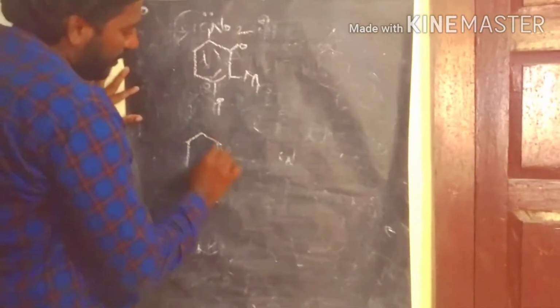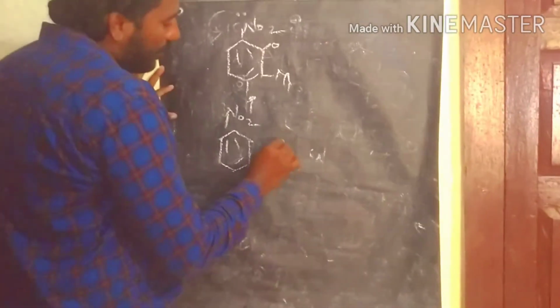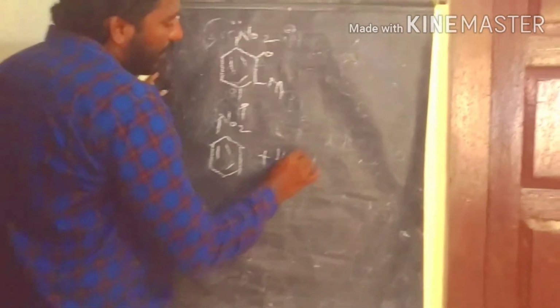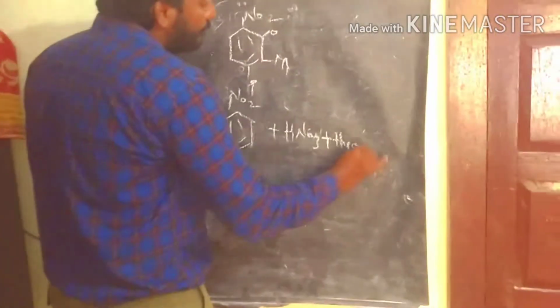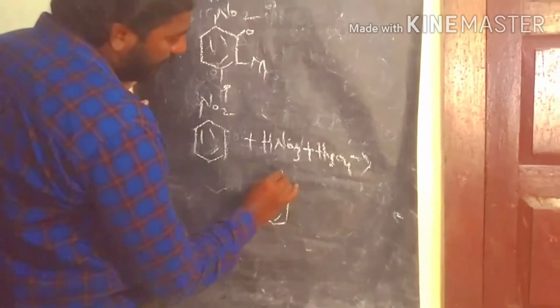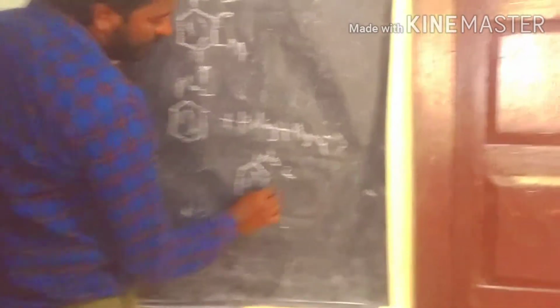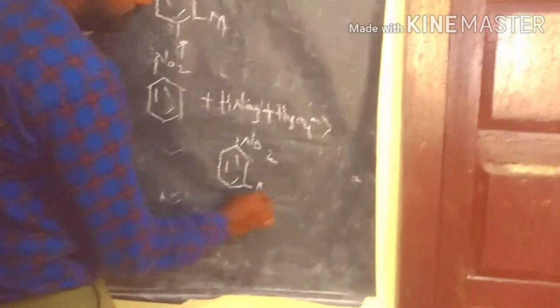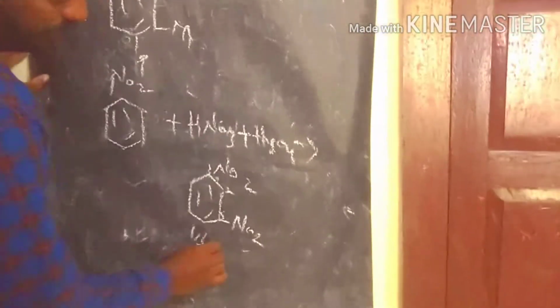If nitrobenzene undergoes the nitration process, that means an electrophilic reaction, the nitric acid reacts with H2SO4 to produce the meta-nitrobenzene. This we also call 1,3-dinitrobenzene.